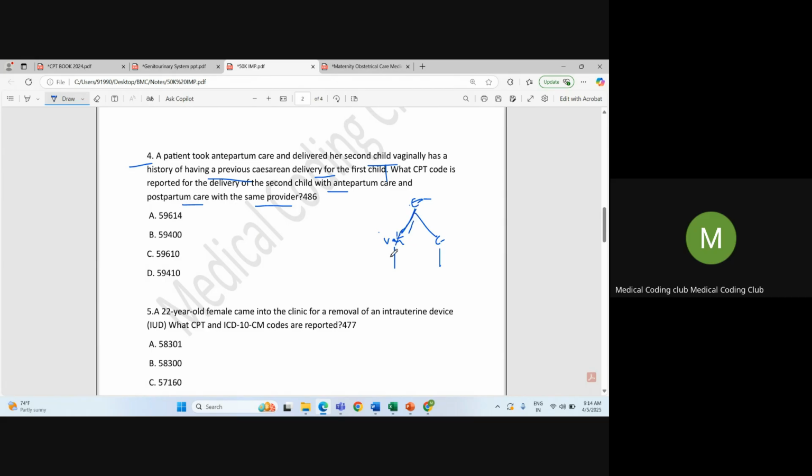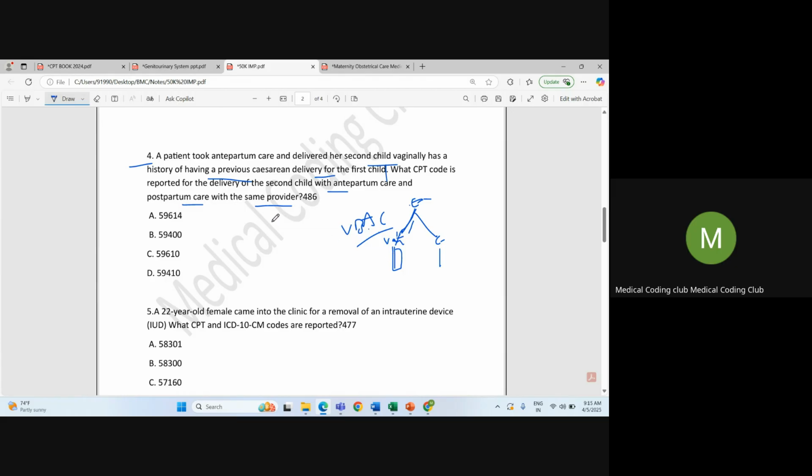That means we have to follow vaginal, that is VBAC. Okay, this code set you have to code. VBAC is vaginal birth after C-section. Okay, we have this separate code set. From there you need to take the codes.